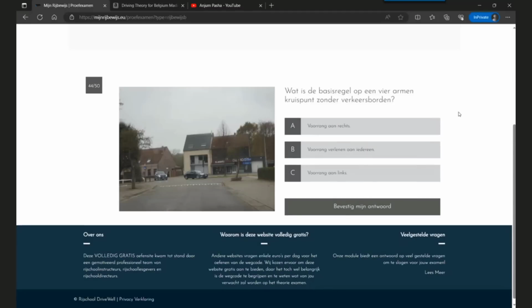The next question, what is the basic traffic rule at a 4-arm junction without traffic signs? Option A is priority from right. Option B is give priority to everyone. Option C is priority from left. The simple and correct answer is priority from right, also called right of way. Any vehicle coming from the right will get priority.